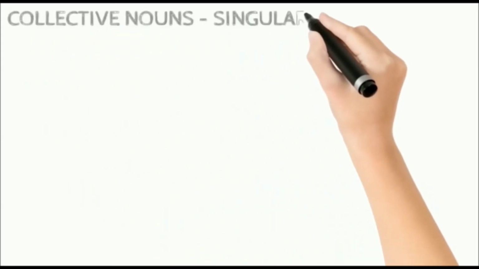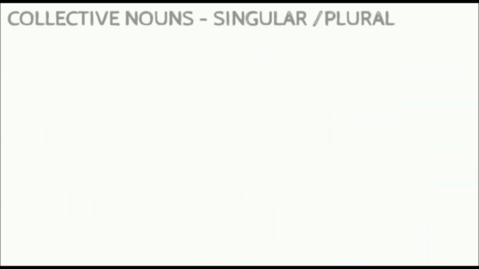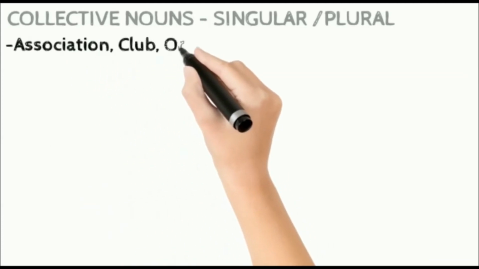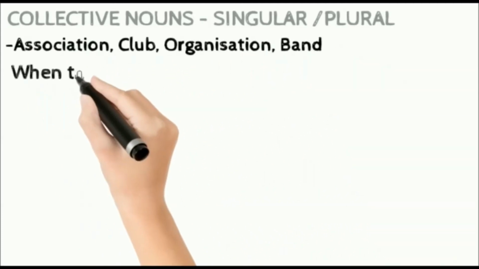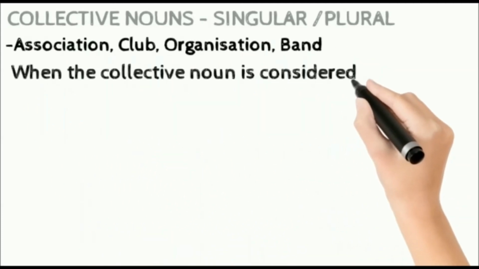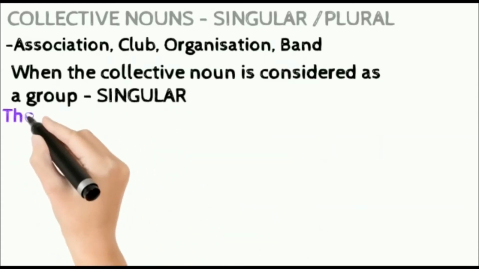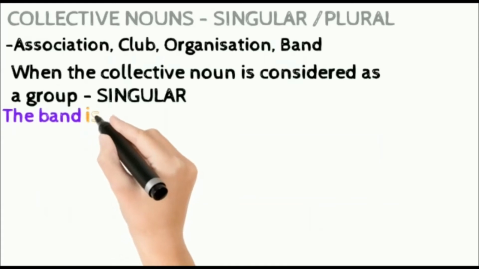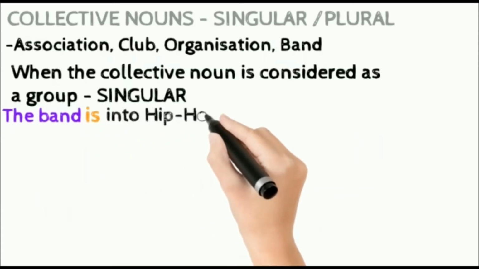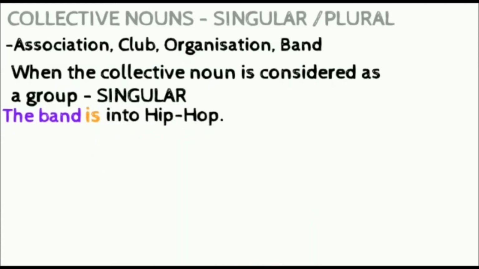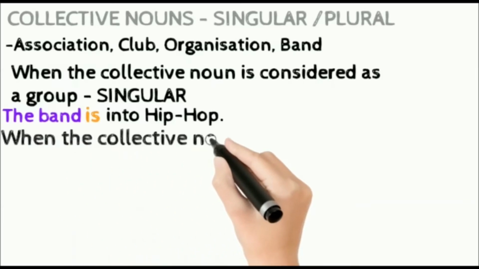Collective nouns take singular or plural forms depending upon the type of the sentence. Collective nouns refer to a group of people or things. So when the collective noun is considered as a group, we consider it to be singular. For example, the band is into hip hop. The band is singular and is is the verb, which is singular.